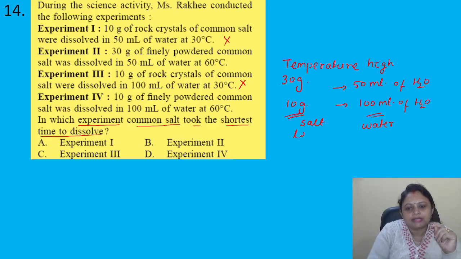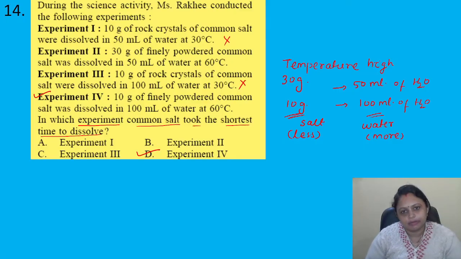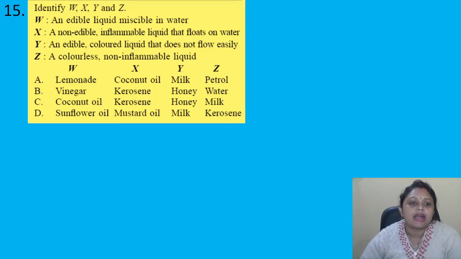Less amount of salt in more amount of water will dissolve quickly, and also the temperature it has. So here experiment 4 should be the answer. So the correct answer is option D, that is experiment 4. Got it? Coming to the next question, identify W, X, Y and Z.